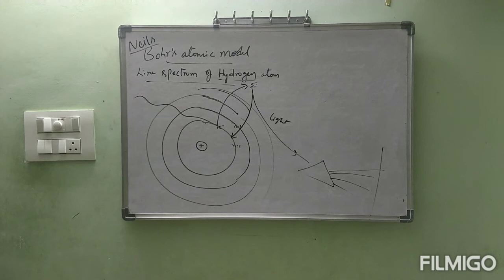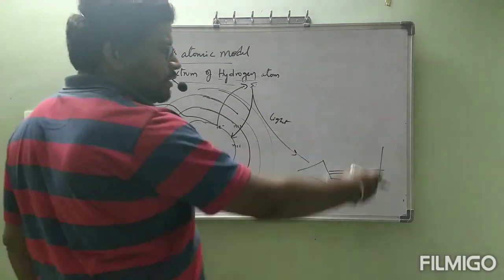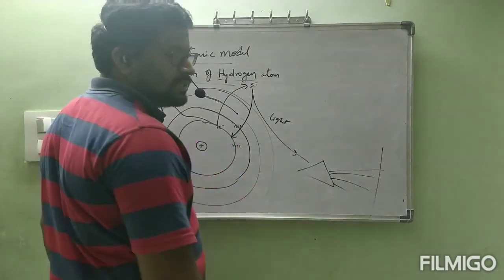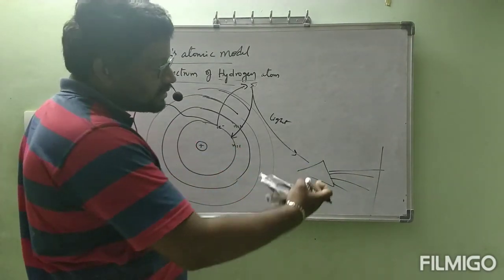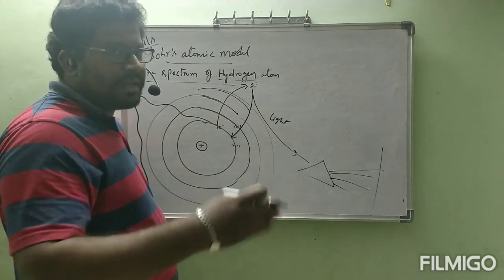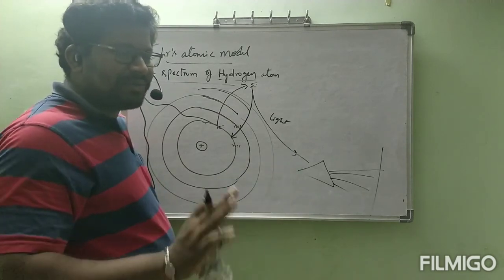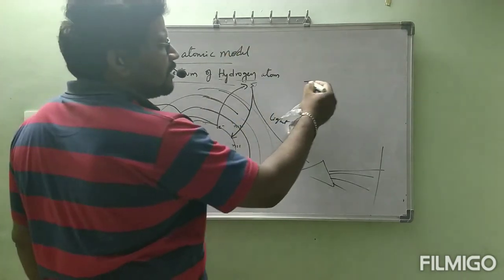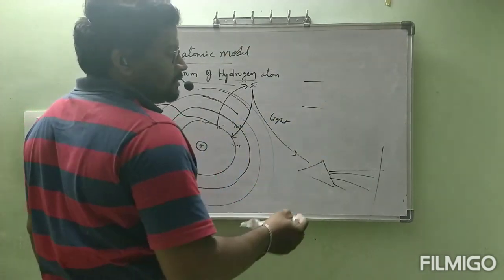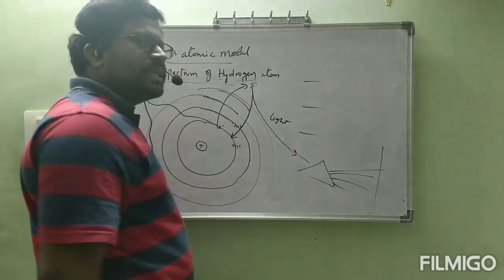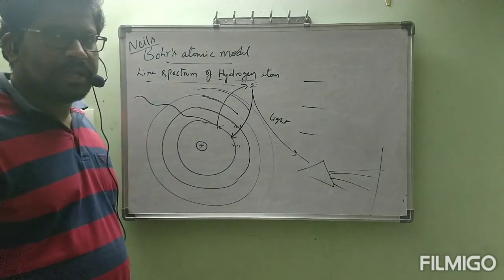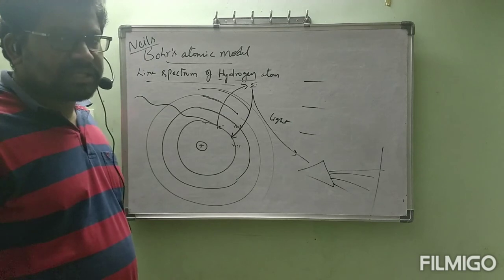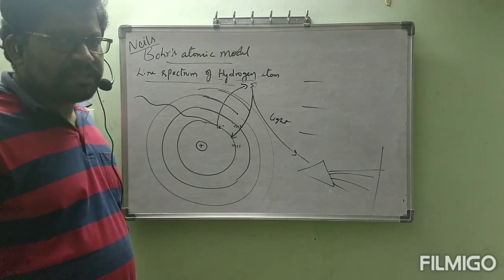So this is the point I am explaining under the line spectrum of hydrogen atom. Line spectrum means the lines are obtained in the form of lines on the screen. This is also discontinuous, not like a rainbow where colors are continuous. One line is there, then a small gap, then again another line. Next again a gap, another line. Like that, a discontinuous spectrum. Different lines will be obtained on the screen for hydrogen atom.